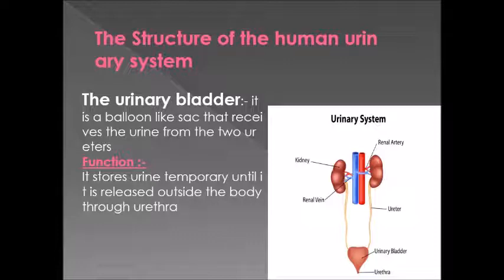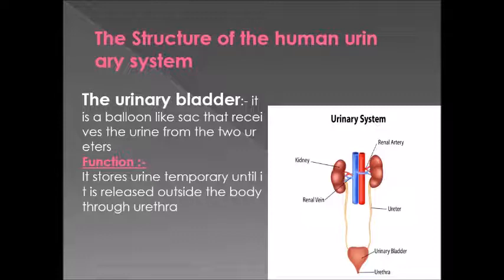All of us have an opening which is called the urethra. This is the opening where the urine will be expelled outside the body. So the urinary bladder will store the urine until it is expelled out of the body through the urethra.